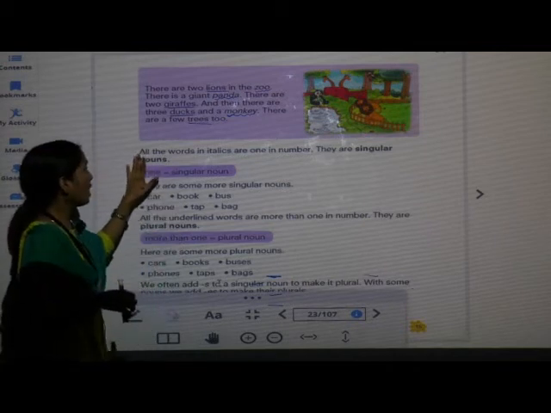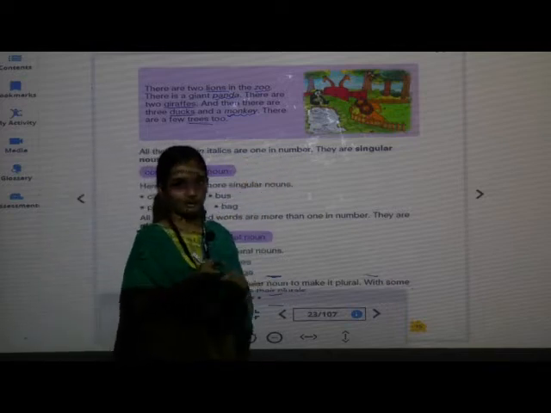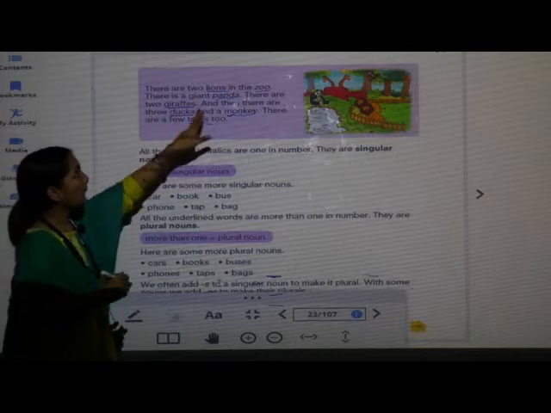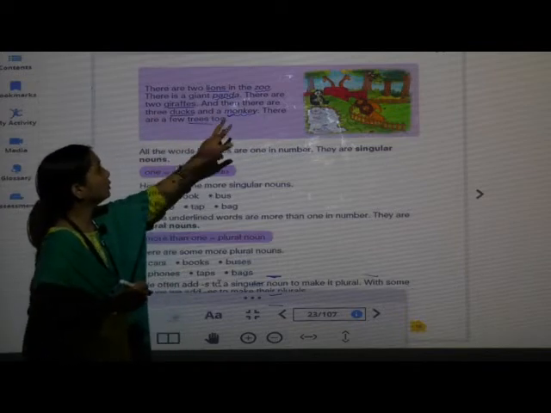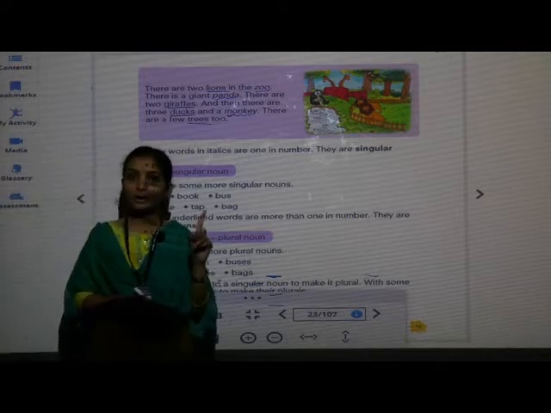Now see, all the words in italics are 1 in number. Means what? In this, panda, zoo, monkey, these are 1 in number.